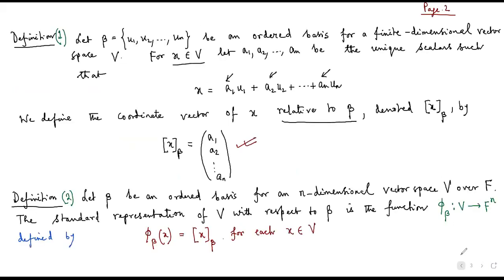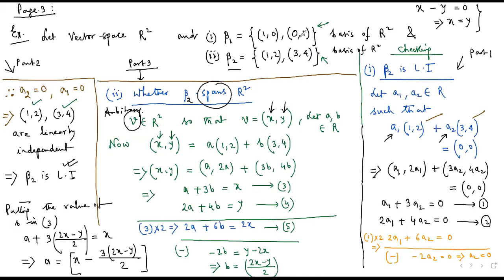My standard ordered basis is this one, 1, 0, and 0, 1, because here the sequence has been maintained. This vector 1, 2, if you individually treat it, can also be expressed as a linear combination of 1, 0, and 0, 1. So 1, 0, and 0, 1 is the standard ordered basis of R2, but 1, 2, 3, 4 is any basis of R2. A particular vector space may have many bases.